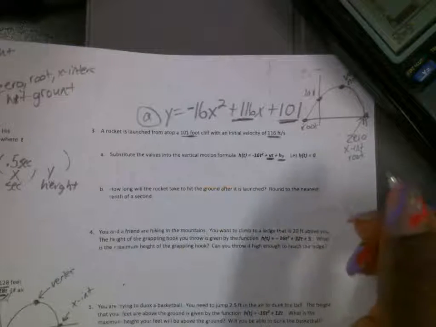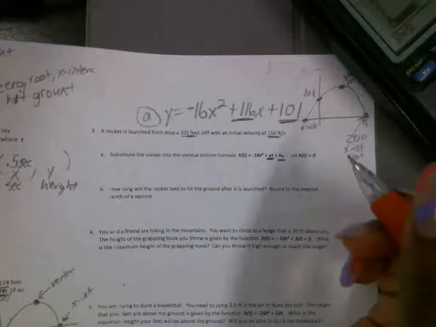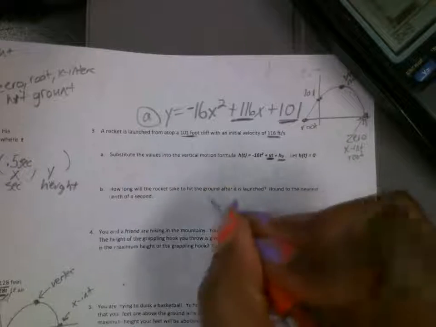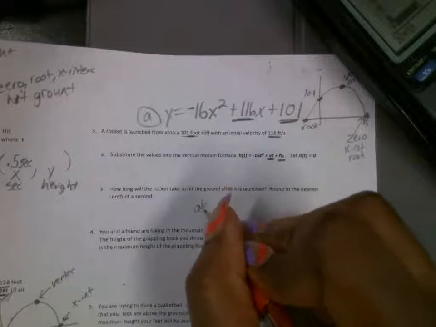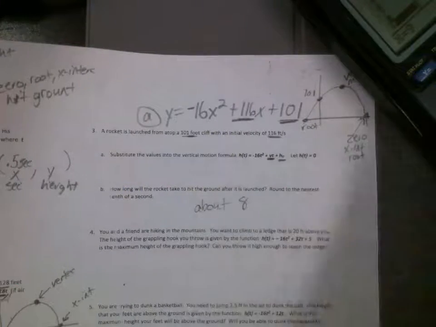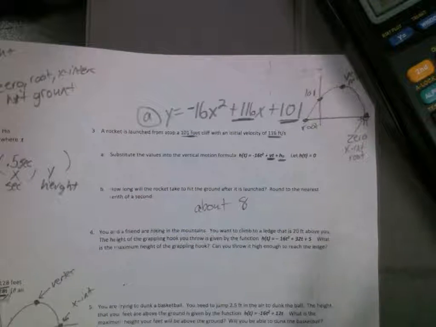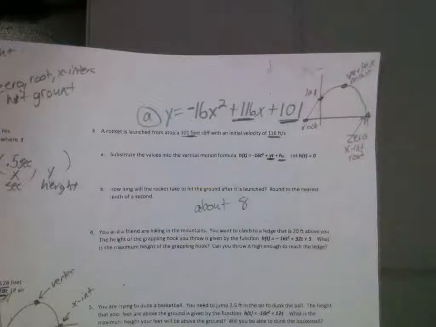It says round to the nearest 10. Oh, so it would just be 8. So let's just put about 8. All right. Yeah, I still don't know why mine is coming up as 9, but it's supposed to be 8.